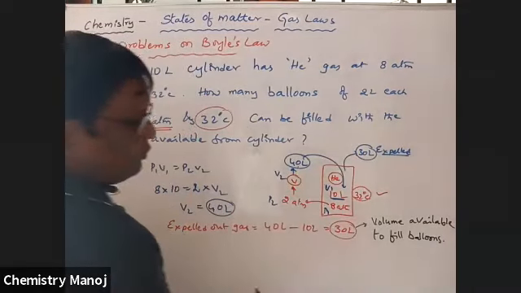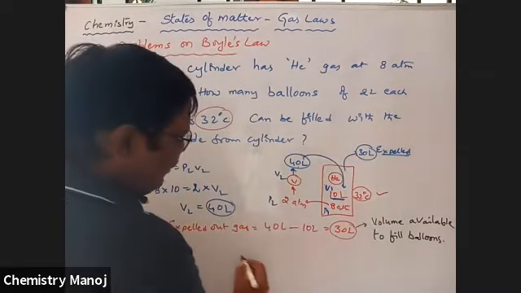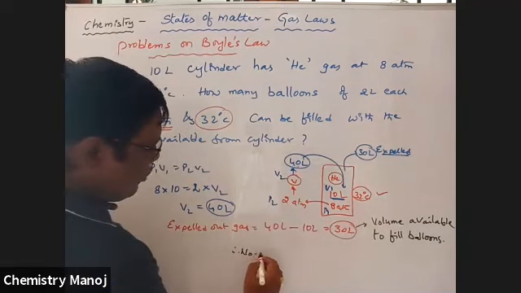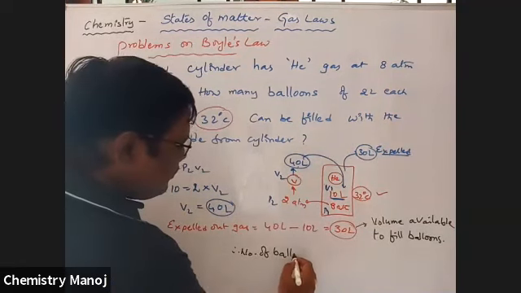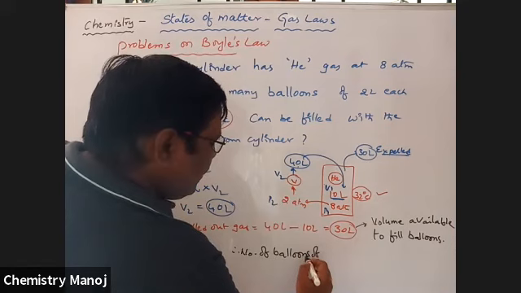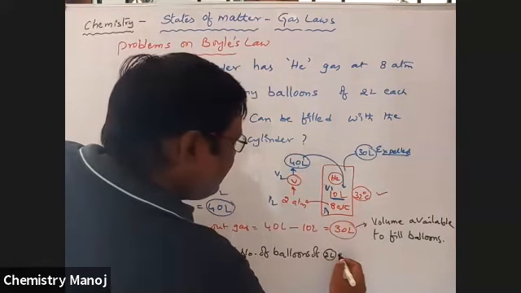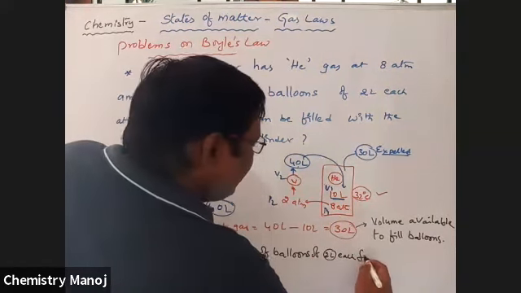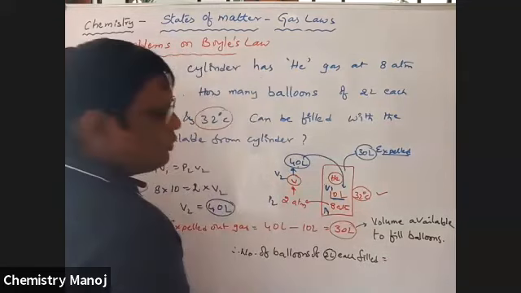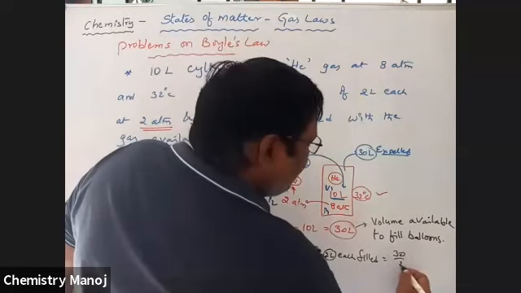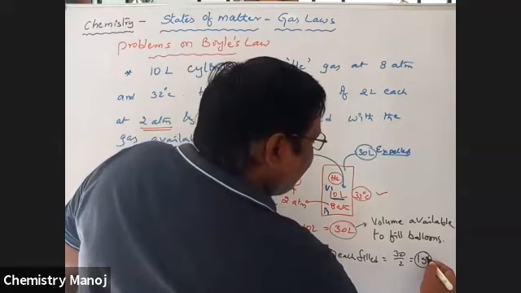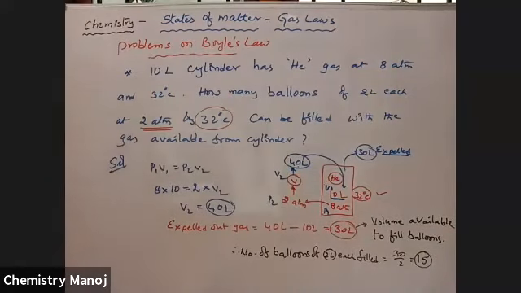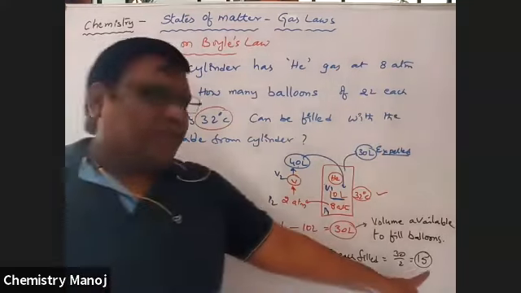Each balloon volume is 2 liters. Therefore, number of balloons of 2 liters each filled is equal to total 30 by 2, which is equal to 15. Now the final answer is only 15, not 20, not 8, not something else. So mind it, only 15.